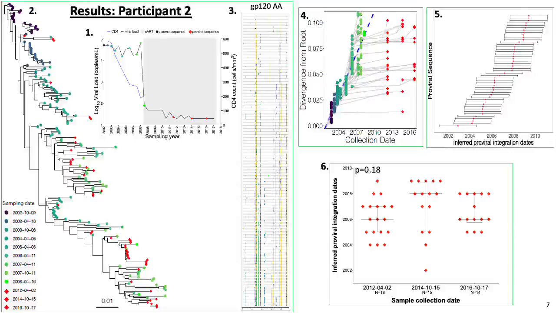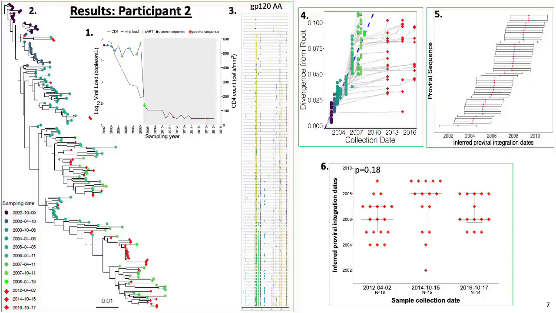Participant 2 was diagnosed with HIV in 2002. They initiated CART in 2008, and viremia remained suppressed until last follow-up. Their HIV phylogeny was inferred from pre-CART HIV RNA sequences from 9 plasma samples and proviral sequences from 3 PBMC samples. The proviral sequences interspersed throughout the phylogeny, with relatively fewer dating to early infection.